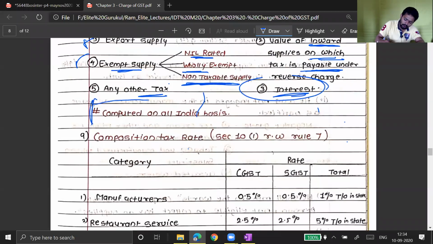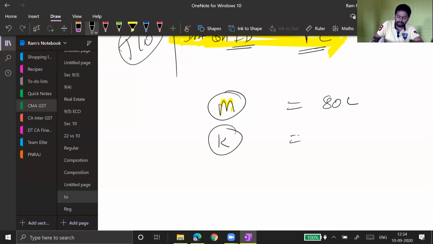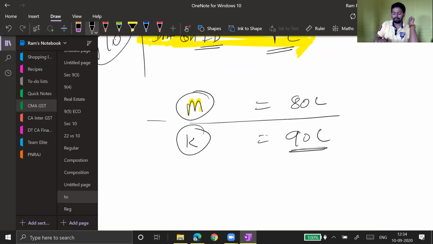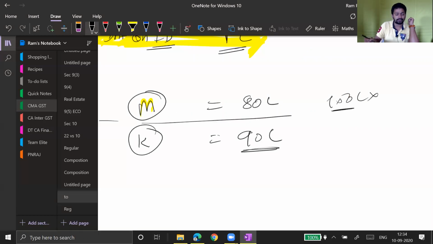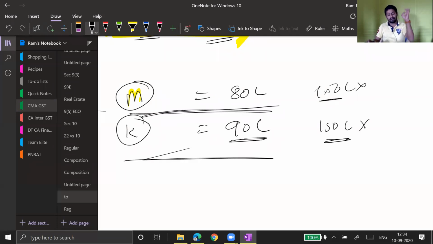And this should be computed on all India basis. As I told you in a previous lecture, if I have one branch in Maharashtra, my turnover is 80 lakh, and I have another branch in Kerala, then my turnover there is 90 lakh. So if you look at the eligibility from the Maharashtra angle, I haven't crossed 150 lakh. If you check from the Kerala angle, there also I haven't crossed 150 lakh. So state-wise I haven't crossed 150 lakh here and 150 lakh here.